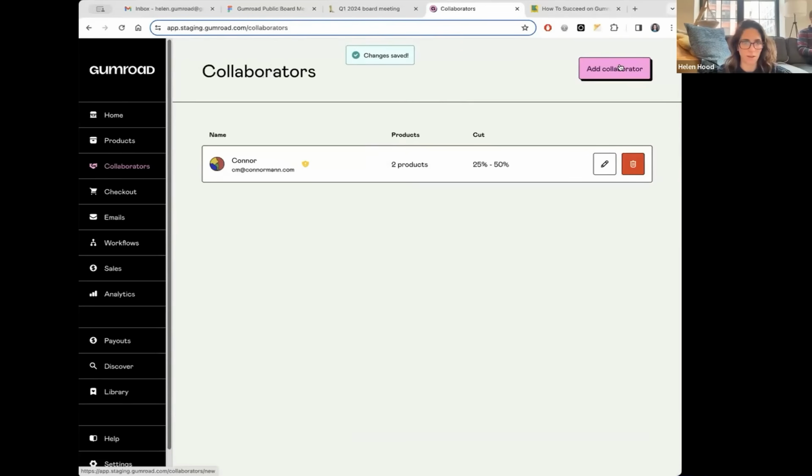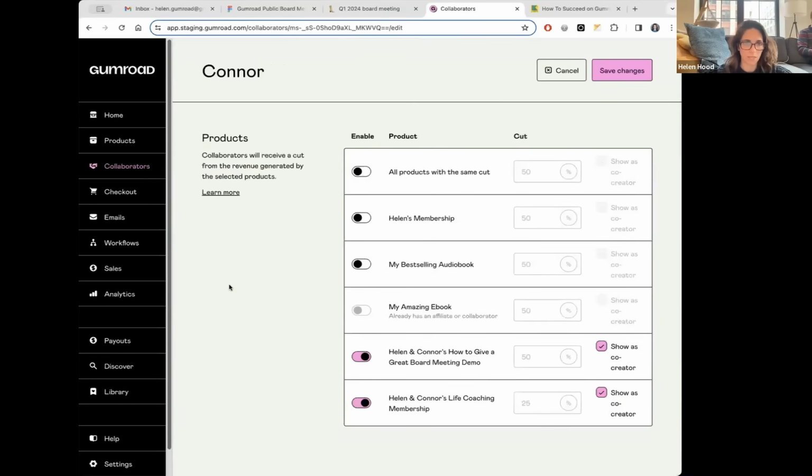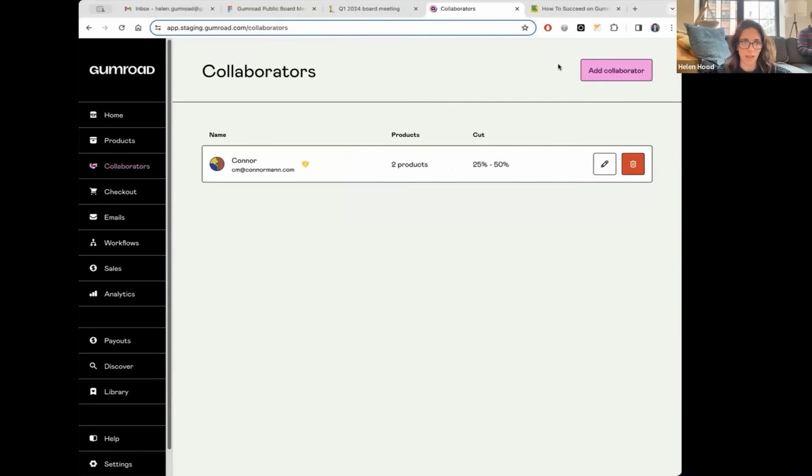So let me add Connor. As you can see, it's now here. It shows a little bit of information about how we're collaborating. And then if I want to edit, I can go back in here and I could add him to another membership that I have, or I could change this setting, a few different things I can change there. So let me cancel out of that.